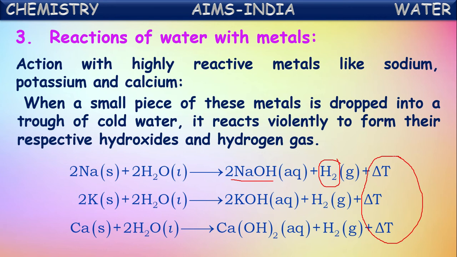The reactions in which energy is absorbed are called endothermic reactions. But here, the reaction of highly reactive metals with water is an exothermic reaction. That's why you see in all the reactions, the liberation of energy is mentioned. Okay, that's about the reaction of highly reactive metals with water.